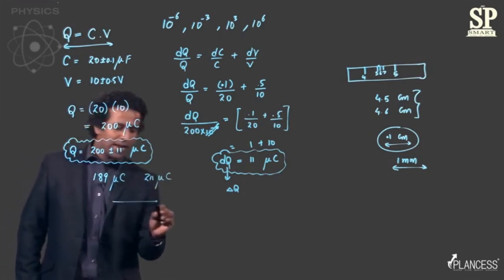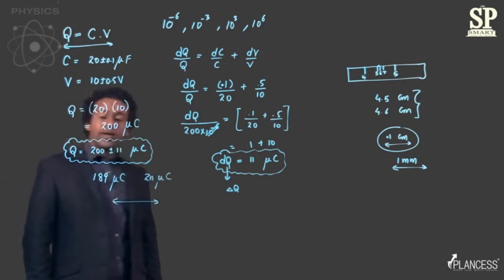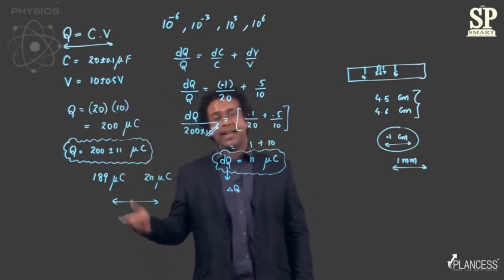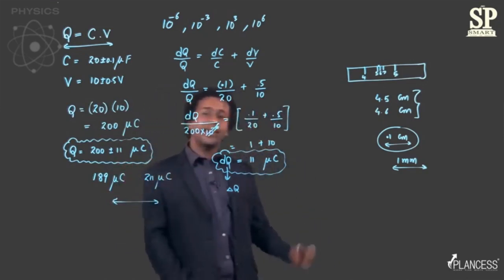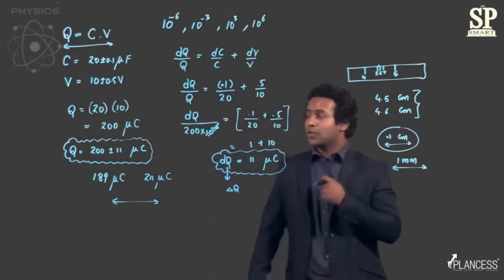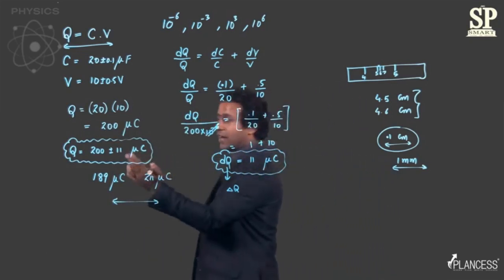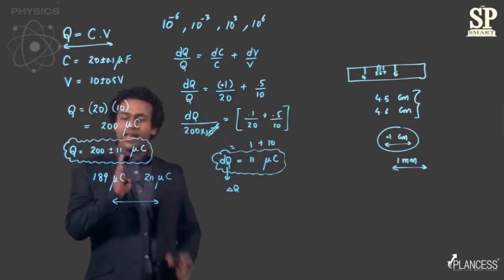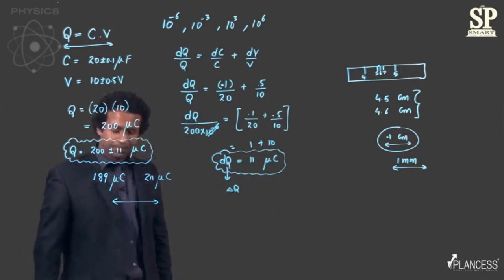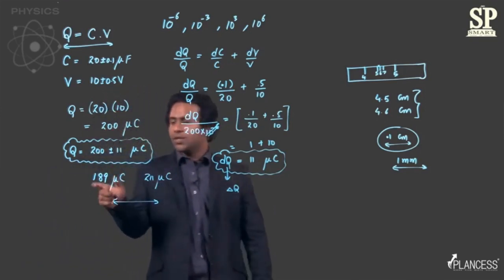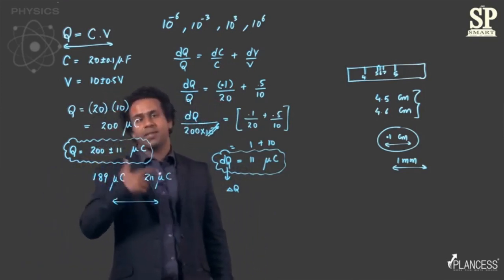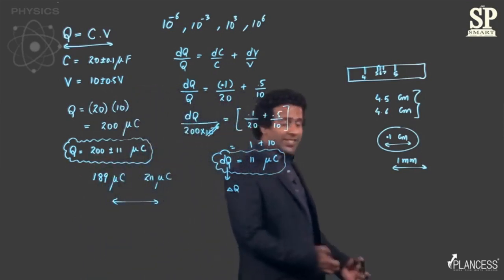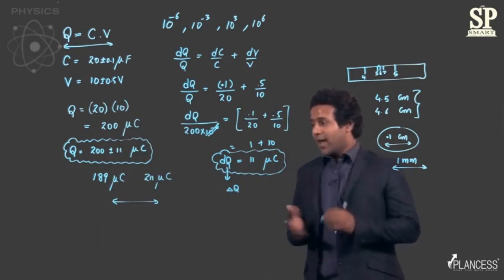So the charge can have any value between 189 microcoulomb and 211 microcoulomb. That is what the error of 11 signifies, the amount by which it can deviate from the value of 200. I hope you understood that 189 is obtained by subtracting 11 from 200. So this completes our analysis for errors.